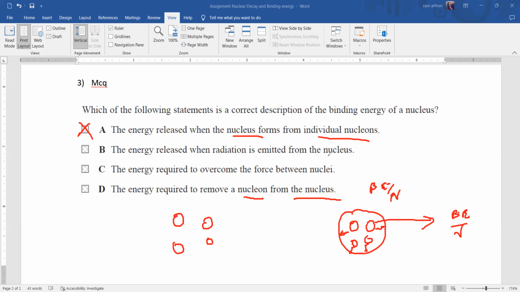So binding energy is basically when individual particles, individual nucleons, form the nucleus, their mass will decrease, and that mass is converted into energy. That energy which is released is known as binding energy.